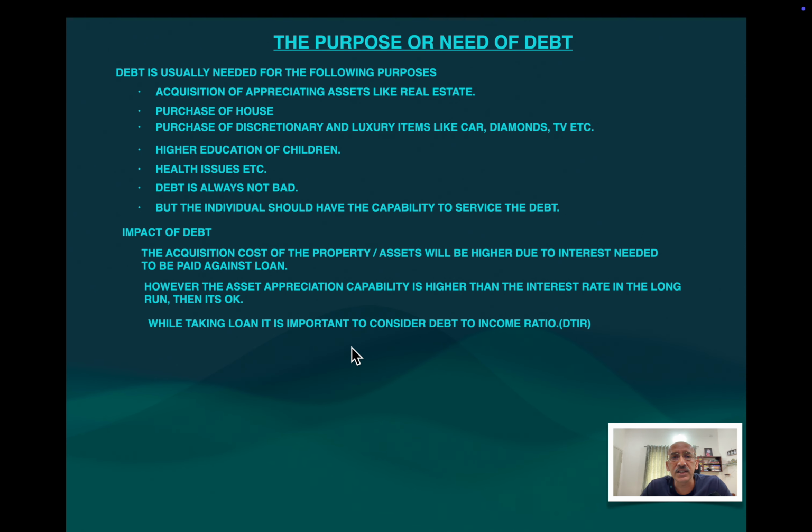Now you have to consider a very important concept called debt to income ratio. So if you are taking a 20 lakh loan and your annual income is about 10 lakh, your debt to income ratio is 2. So what is being told is, when you raise debt, you should keep your debt to income ratio as low as possible.